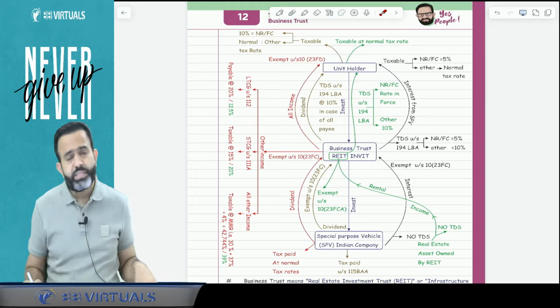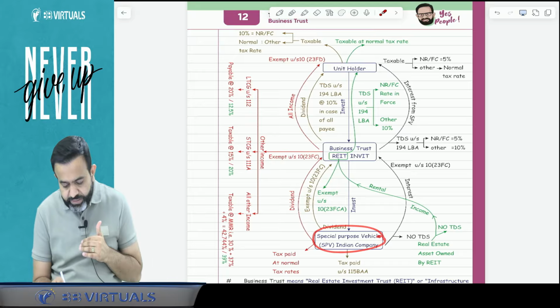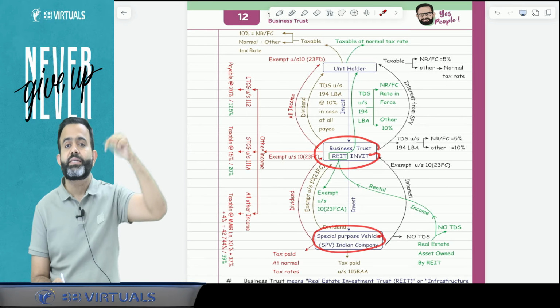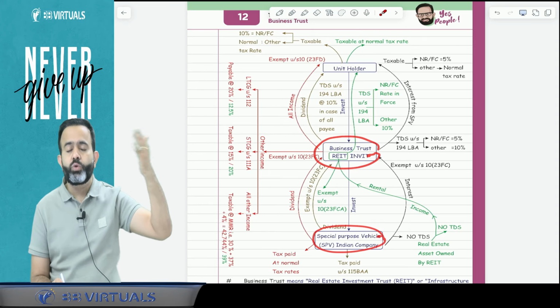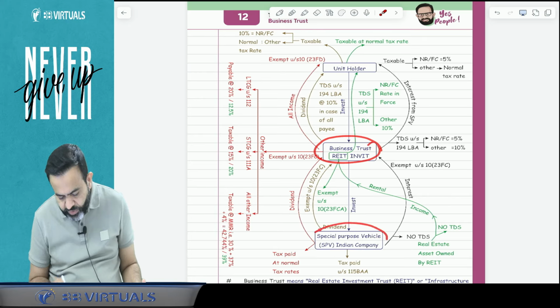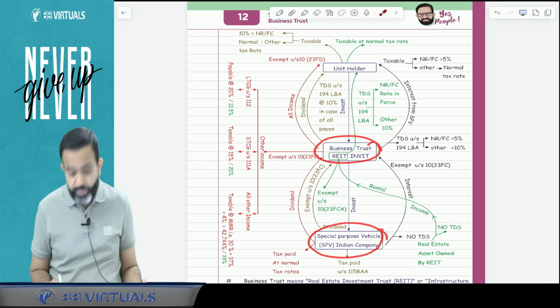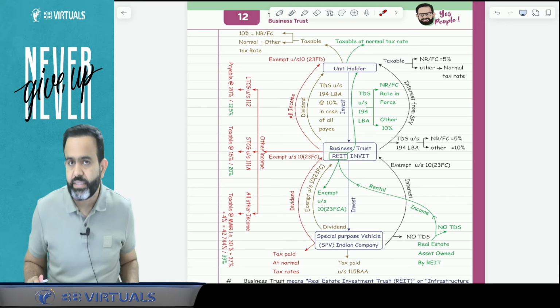Now remember, as per the SEBI guidelines, this Indian company will be treated as an SPV only when the business trust is holding a controlling interest in the SPV. As per the current SEBI guidelines, that controlling interest is more than 50%. So if the business trust is holding more than 50% voting power or equity share capital of this particular Indian company, then this Indian company will be treated as the SPV.